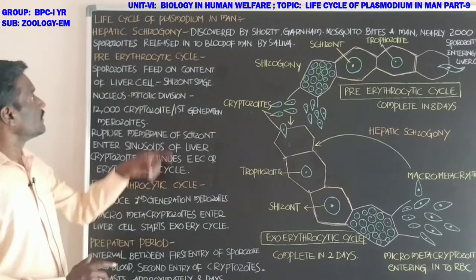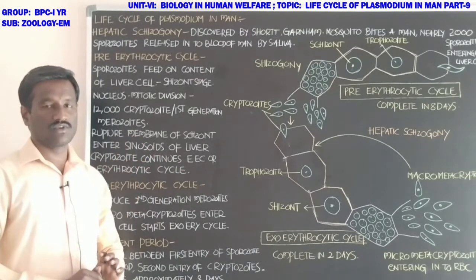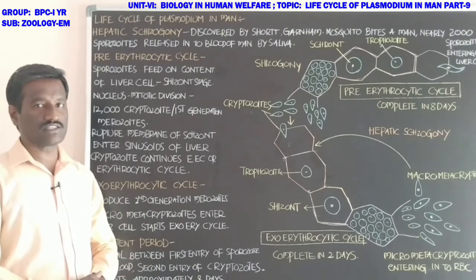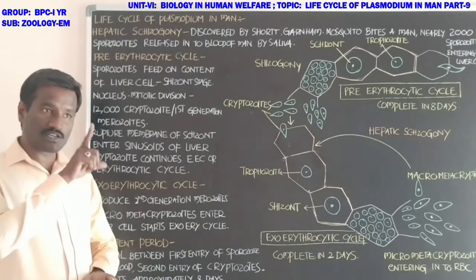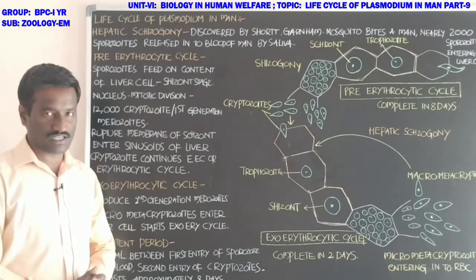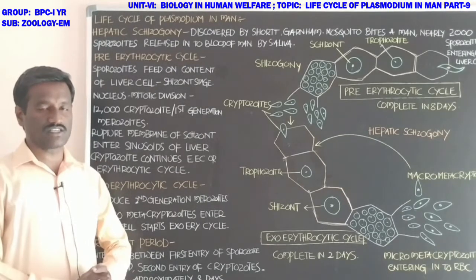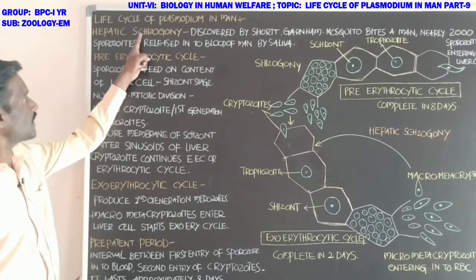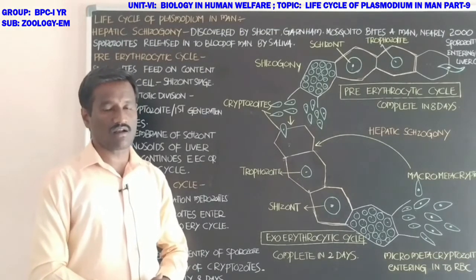Schizogony means a schizont is produced, and it produces many daughter individuals in the process of asexual reproduction. That is called schizogony. Schizogony occurs in two types of cells. Firstly, in the liver cells, called hepatic schizogony. After that, it occurs in the red blood cells, called erythrocytic schizogony. Students, first, hepatic schizogony, which was discovered by Short and Garnham.